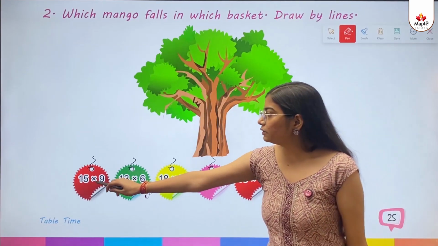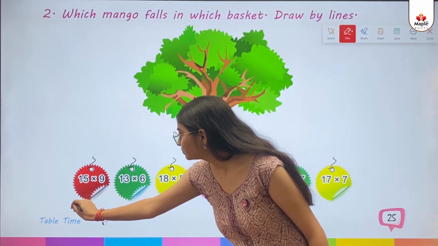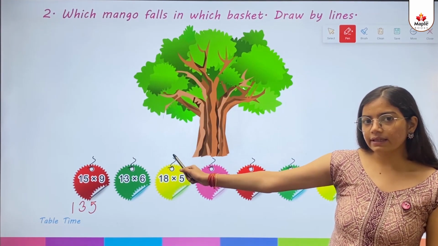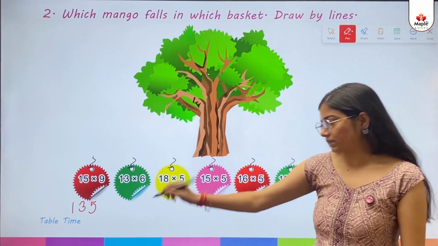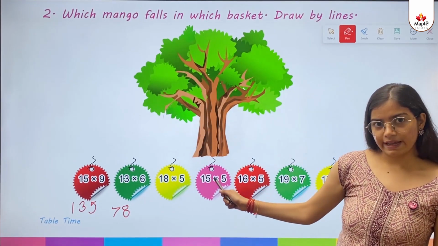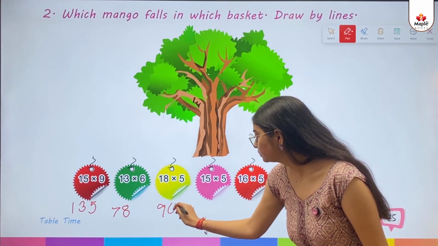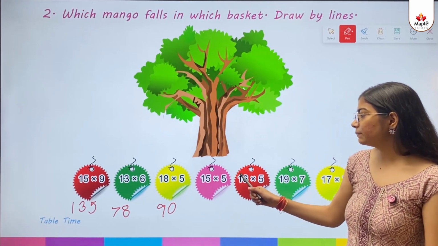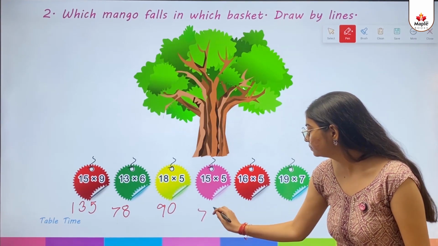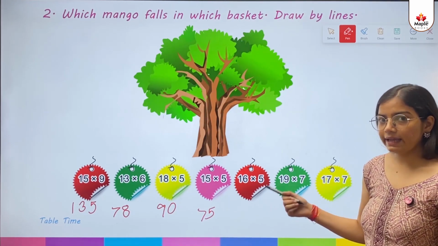So, 15 multiply 9 gives 135. 13 multiply 6 gives 78. 18 multiply 5 gives 90. 15 multiply 5 gives 75. 16 multiply 5 gives 80.